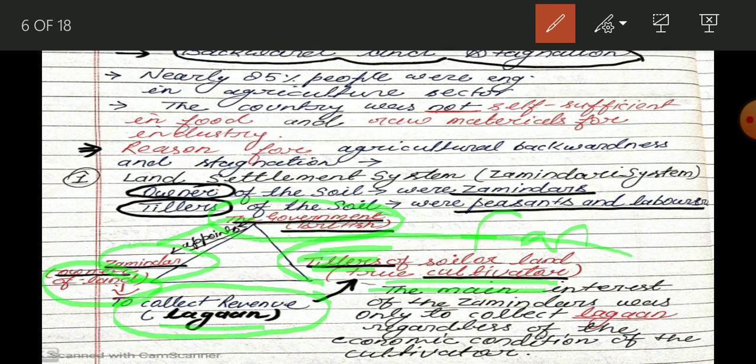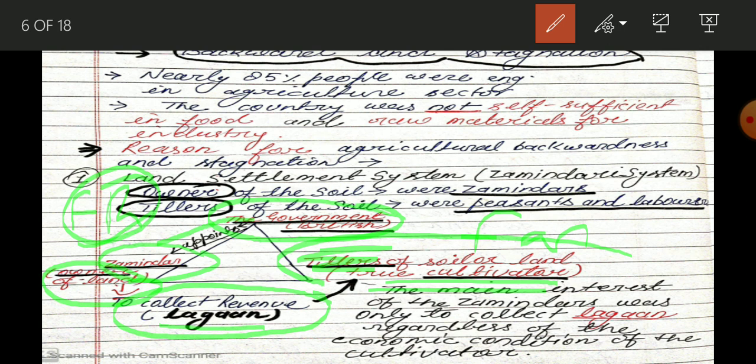Okay, so what happened? Who was appointed as a zamindar? Those who were ready to give the fixed revenue. There was a tender. The person who came and was ready to give the maximum or fixed revenue was appointed as a zamindar. Now zamindars were free to impose any level of tax. So what did they do? They imposed a higher level of tax.